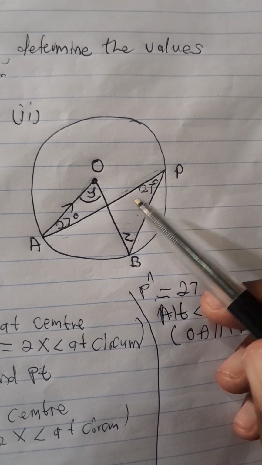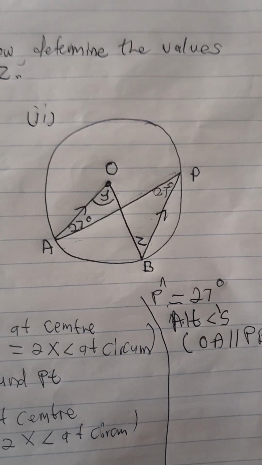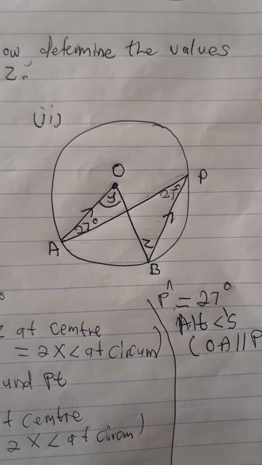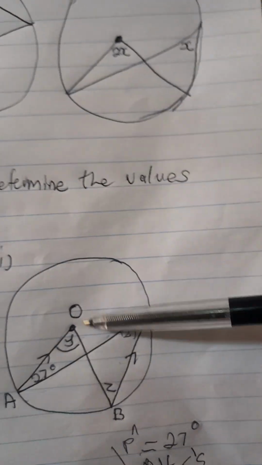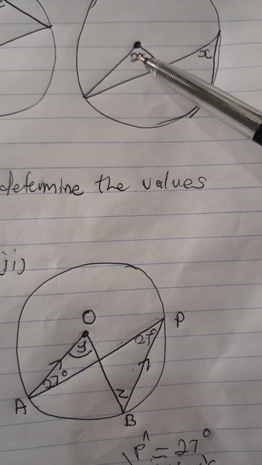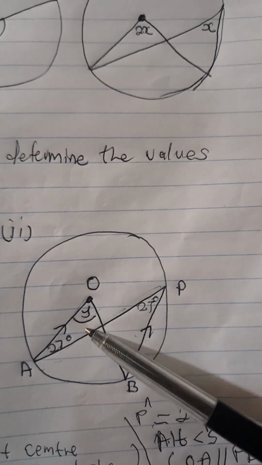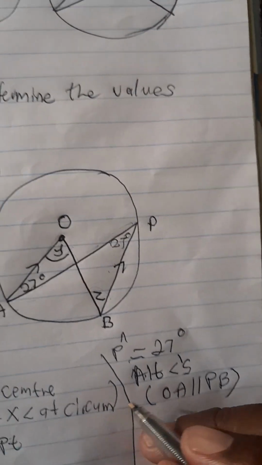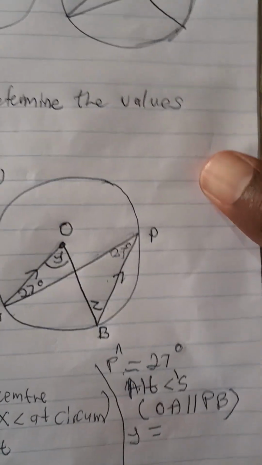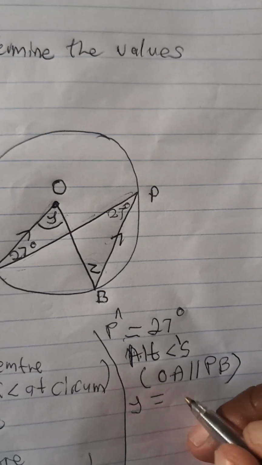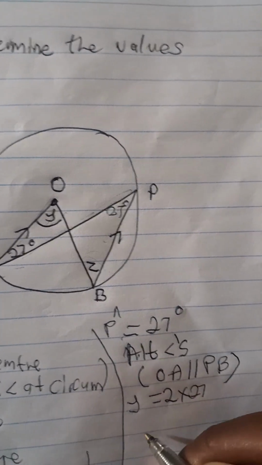Remember that the angle at the circumference is half compared to the one at the center, because the one at the center is twice. So this diagram is similar to the earlier one. Similarly, Y will be twice, so we are going to say Y will be equal to 2 times 27.